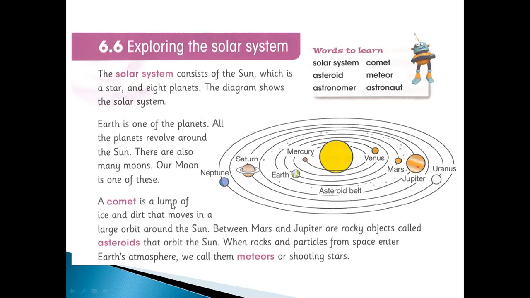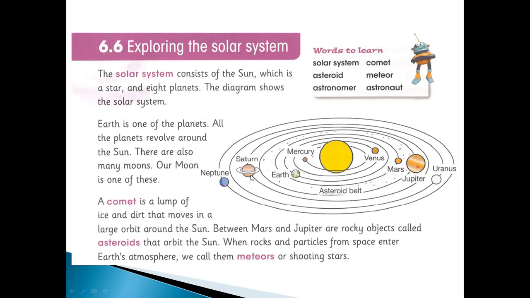A comet is a lump of ice and dirt that moves in a large orbit around the sun. Between Mars and Jupiter are rocky objects called asteroids that orbit the sun. When rock and particles from space enter Earth's atmosphere, we call them meteors or shooting stars.